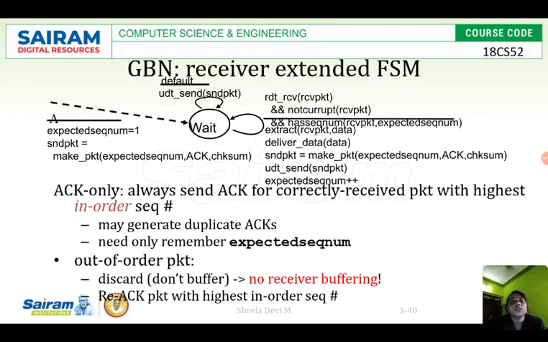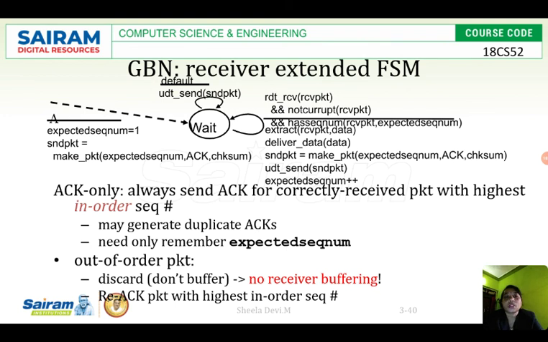Then it will send the acknowledgement for packet 2 and deliver the data. That is, packet 2 will be delivered to the upper layer, the application layer. Then what will be the expected sequence number now? It is packet 3. Like this it will be incremented. If the packet is corrupted, no action will be taken by the sender, and once the timer gets over, it will resend all the packets. This is what happens at the receiver.